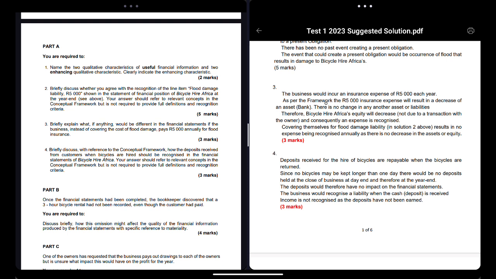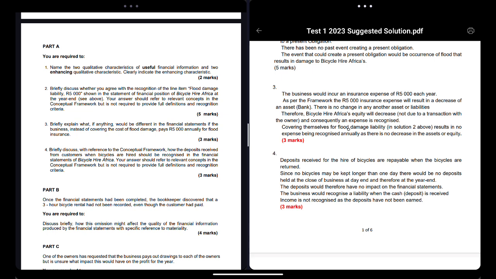So, as per the framework, 5,000 insurance will result in a decrease of bank. There is no change in other assets. So, for an expense to happen, your assets must decrease or your liabilities must increase. Because your assets are decreasing, it's an expense. You see what I'm saying? Now you conclude: therefore, the equity will decrease, not due to the owner. So anytime you have an expense, say the equity of the business will decrease. If it's an income, the equity of the business will increase. You're just adding information to get marks, right?